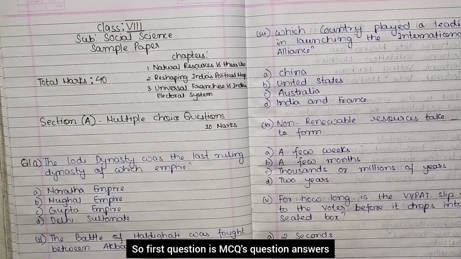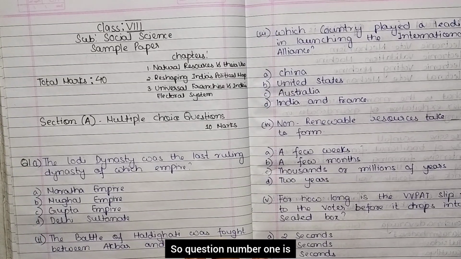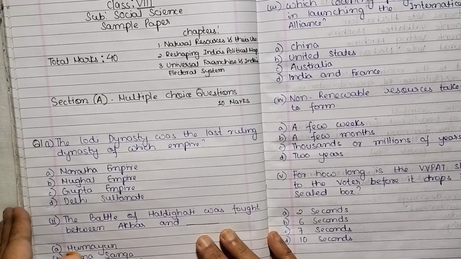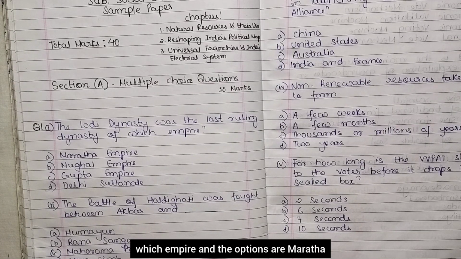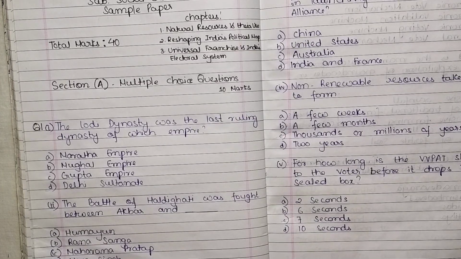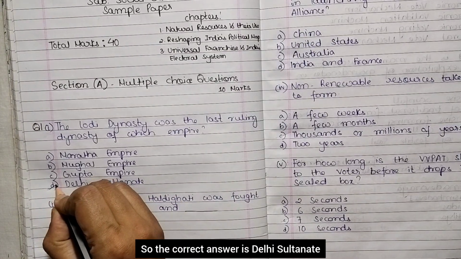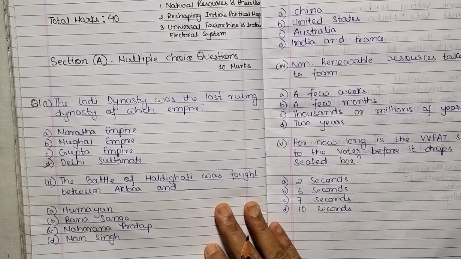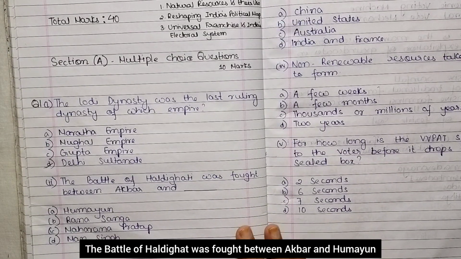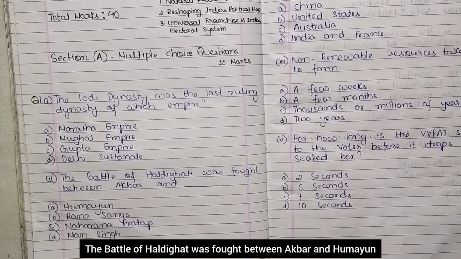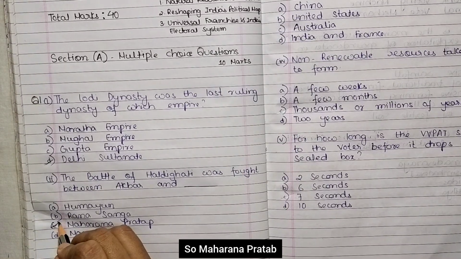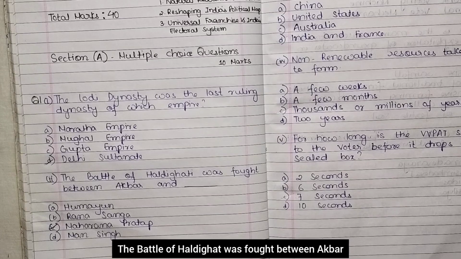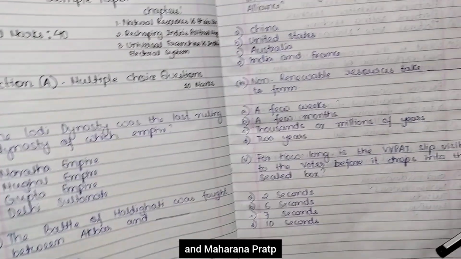So first question is MCQs. Question number 1: the Lodi dynasty was the last ruling dynasty of which empire? The options are Maratha Empire, Mughal Empire, Gupta Empire and Delhi Sultanate. So the correct answer is Delhi Sultanate. The Battle of Haldighati was fought between Akbar and Humayun, Rana Sanga, Maharana Pratap, Man Singh. So Maharana Pratap. The Battle of Haldighati was fought between Akbar and Maharana Pratap.